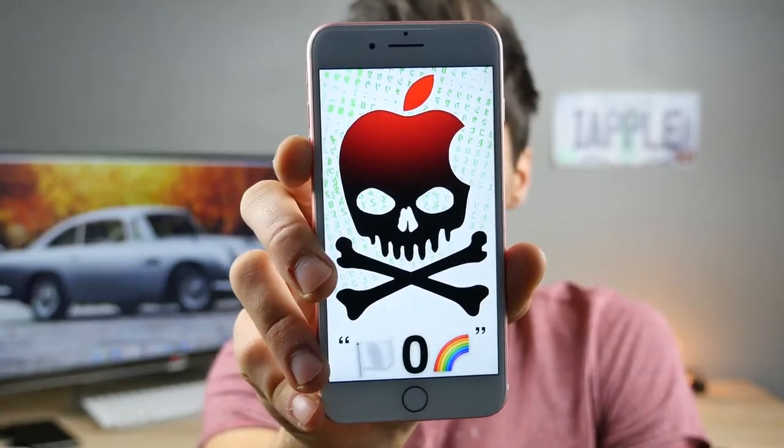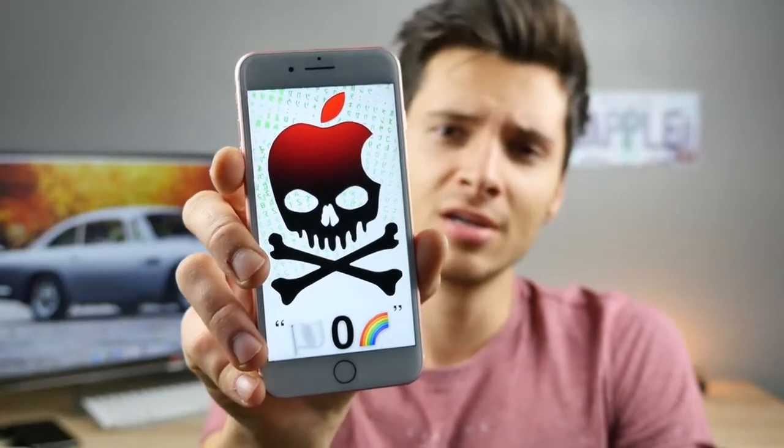So after I found this bug, I showed it to my friend. You know what he said? He said it's almost scary how much power it puts in your hand. You can literally send a text message to any iPhone user on iOS 10 right now. It doesn't matter if it's Obama. It doesn't matter if it's your best friend. It doesn't matter who it is, what they're doing. As soon as they receive this text on their phone, it will immediately hang, freeze, and crash.